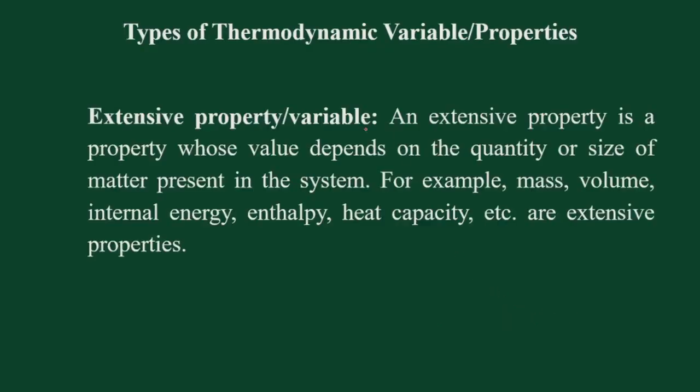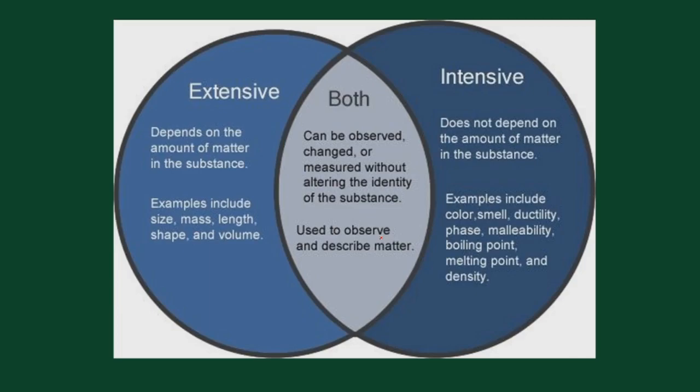So these are the extensive properties. We can define an extensive property as a property whose value depends on the quantity or the size of the matter present in the system. So you can now remember that mass, volume, internal energy, enthalpy, etc. are the extensive properties of a thermodynamic system. So we can again revise the terms: extensive means the properties which depend on the amount of matter present or on the size, and intensive does not depend on the amount of matter present, that is, does not depend on the size.